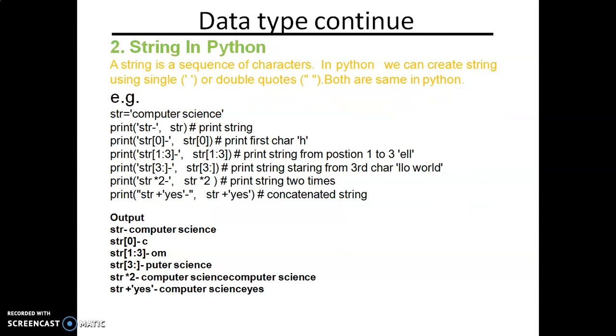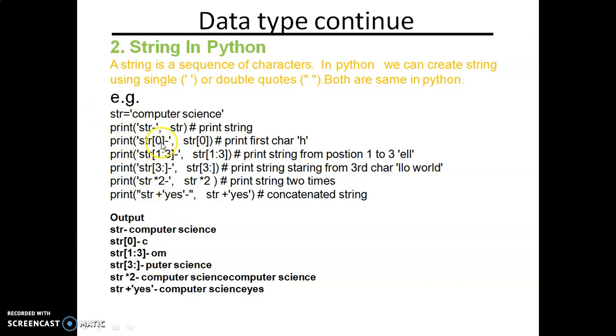Okay. Data types continue. String in Python. A string is a sequence of characters. In Python, we can create a string using single quotes or double quotes. Both are the same type. If str is a variable in which we store the string computer science, we can run queries such as print str. Then the message and the value of str, computer science, will be printed.